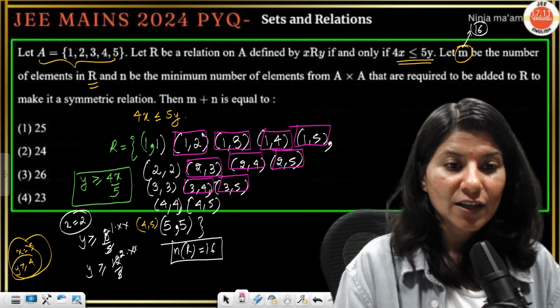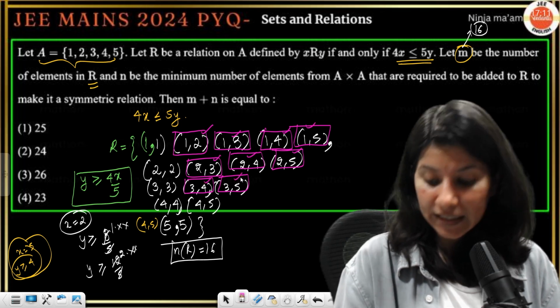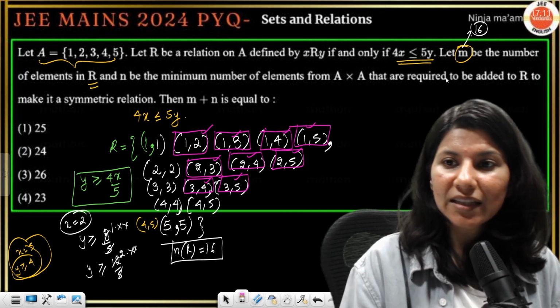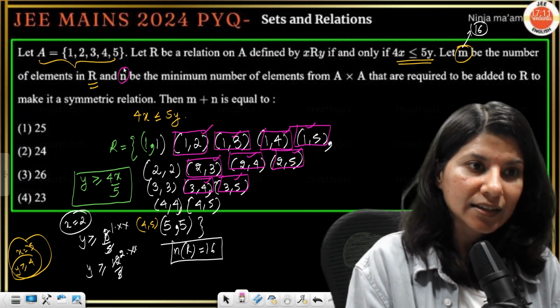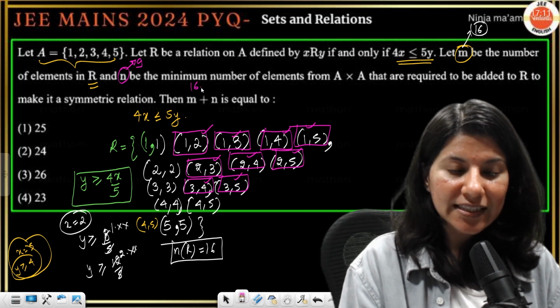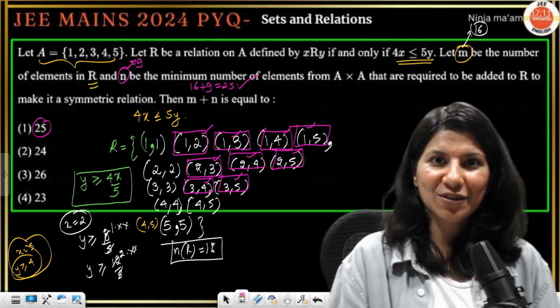That's it. So 1, 2, 3, 4, 5, 6, 7, 8, 9. Basically your n is nothing but 9. So m plus n will be 16 plus 9, which is 25. 25 is the correct answer of this question.